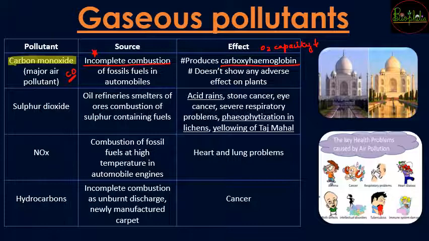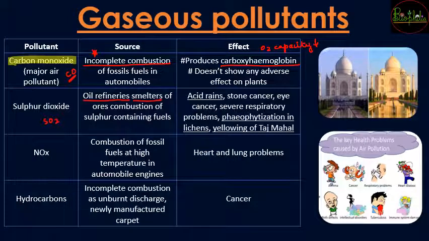The second pollutant is sulfur dioxide. Now this sulfur dioxide is going to get emitted from the oil refineries. In oil refineries sulfur is used, and even in smelters wherein the ores are converted into metals, in that case also there is going to be release of sulfur dioxide. Now once this sulfur dioxide is released in the air, there can be acid rains, because this sulfur dioxide is going to dissolve in the rains, in the clouds, and cause acid rains.